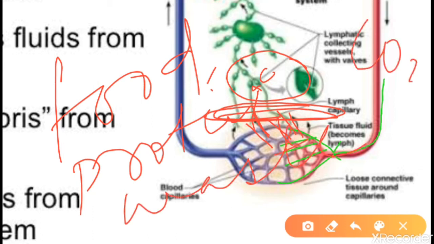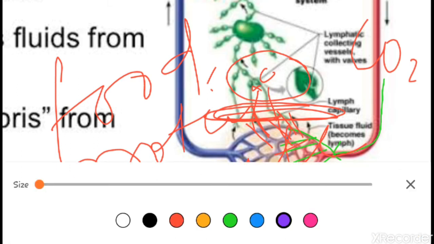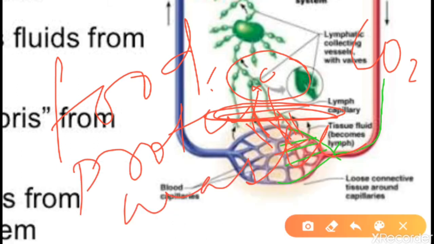All these things they were exchanging over there. Now in the returning time, the liquid that was secreted over here again came back to the capillaries.